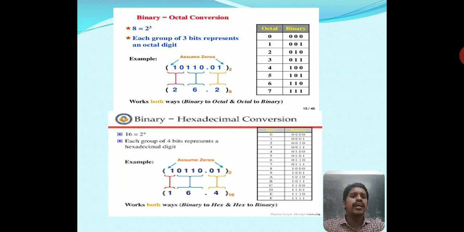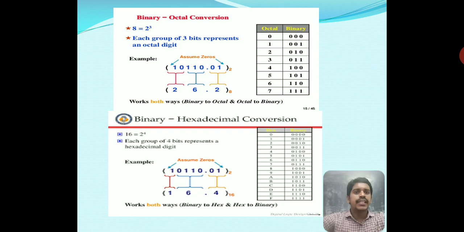10110.01. So we have to divide into groups of 3 digits, from left to right. That means the fractional part and integer part are handled separately. So 110 is equal to 6. For 10, we have to add 0 on the left, which is equal to 2, and in the fractional part, 010 is equal to 2. These are the conversions for binary to octal number system.